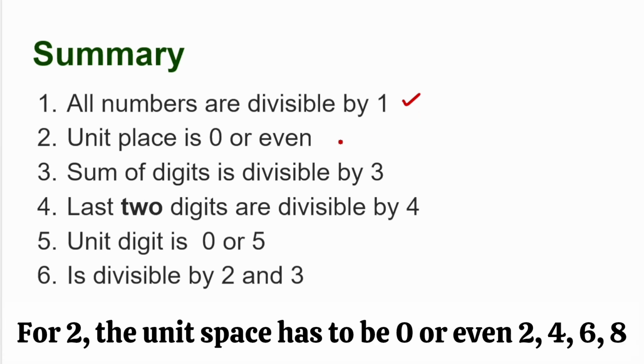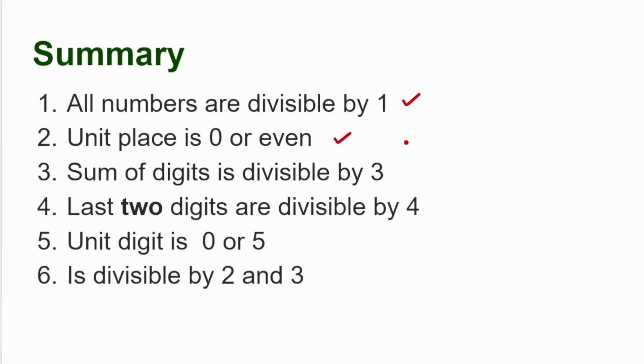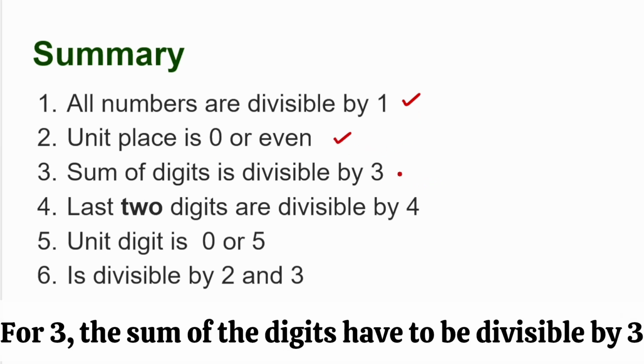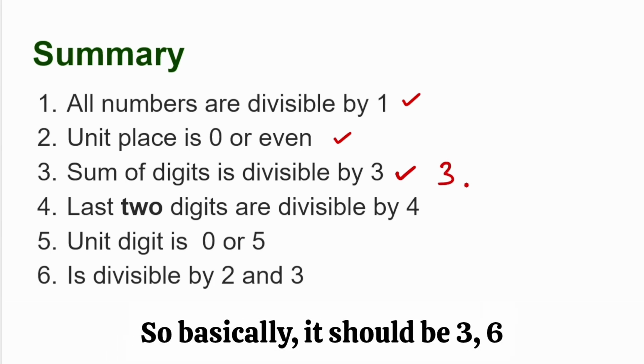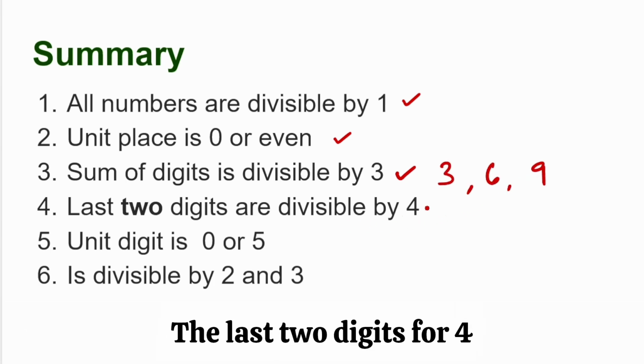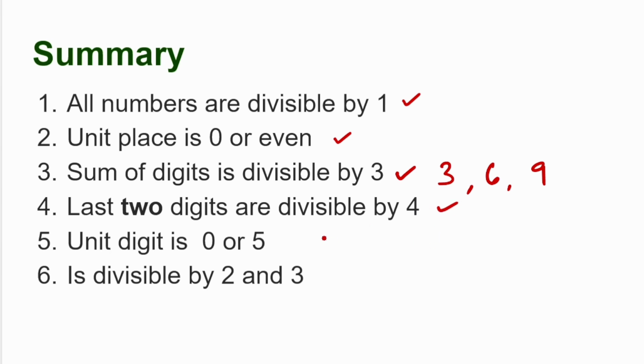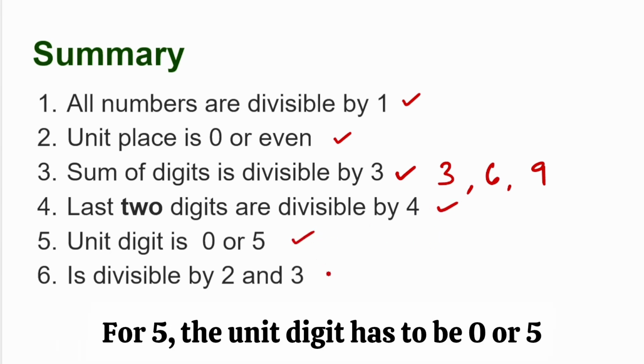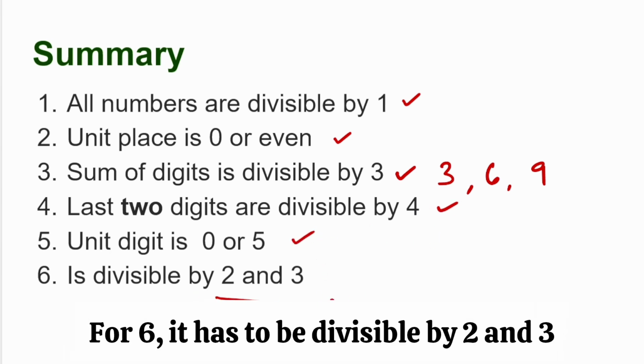For 2, the unit place has to be 0 or even: 2, 4, 6, 8. For 3, the sum of the digits has to be divisible by 3. So basically it should be 3, 6 or 9 when you bring it down to a single unit. The last 2 digits for 4 have to be divisible by 4. For 5, the unit digit has to be 0 or 5. For 6, it has to be divisible by 2 and 3.